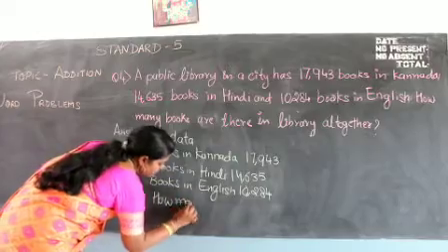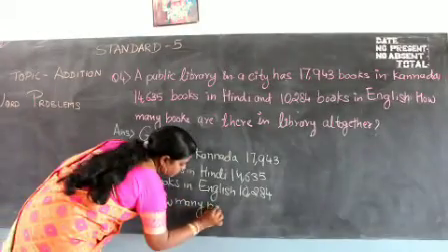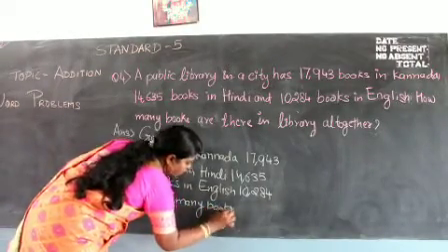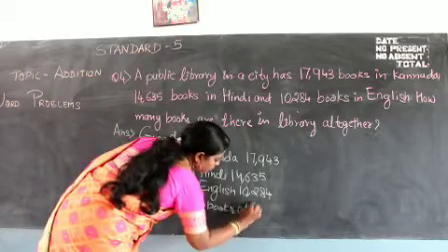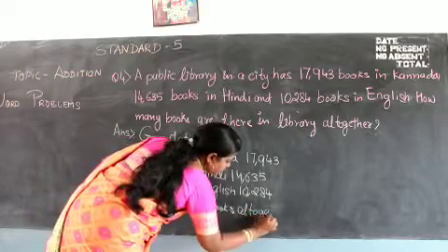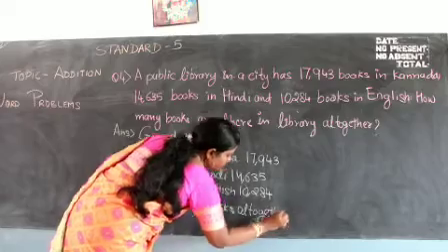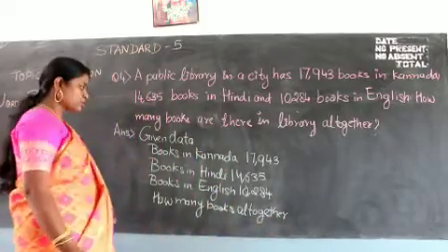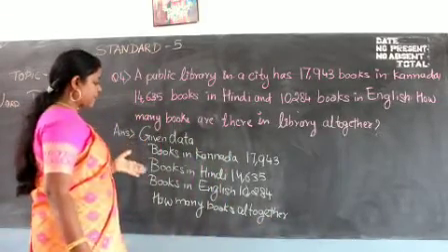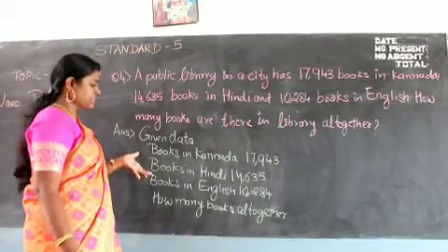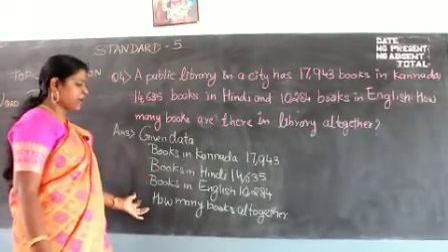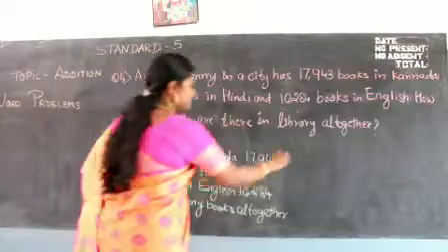What does it say? All together. So we know that if you have to find all together, definitely we have to add all these three. The given data has to be added together to get how many books you need. Okay, so this is given data.